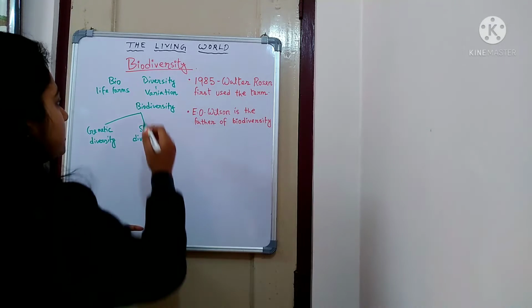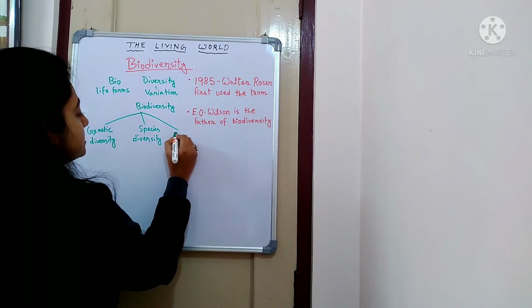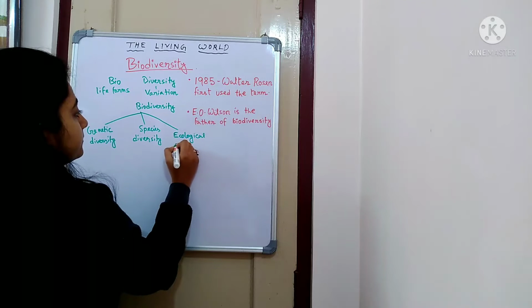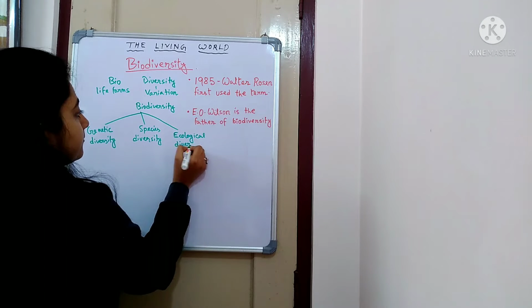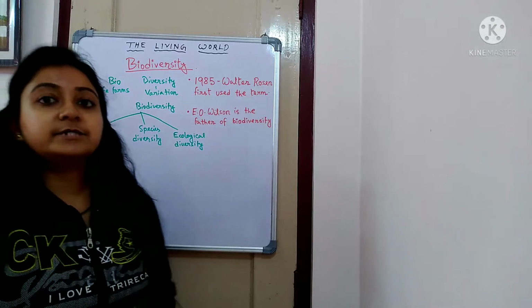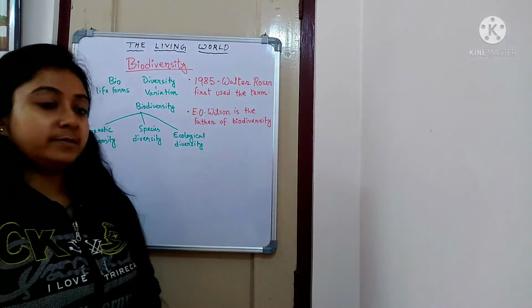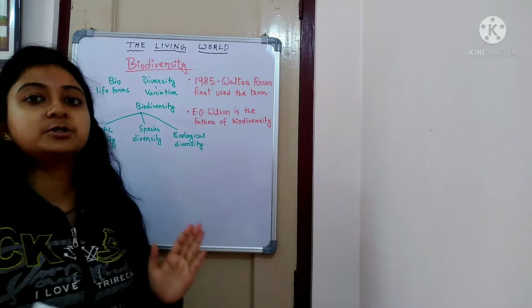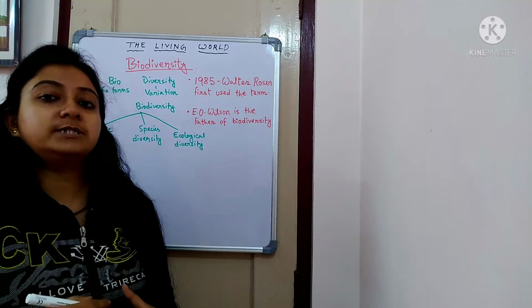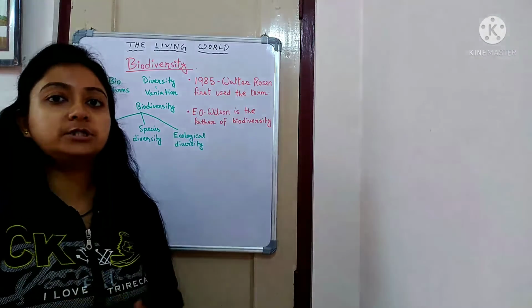And the third type is ecological diversity. Ecological diversity or ecosystem diversity means there are various types of ecosystems. We know that aquatic ecosystem is present, terrestrial ecosystem is present.